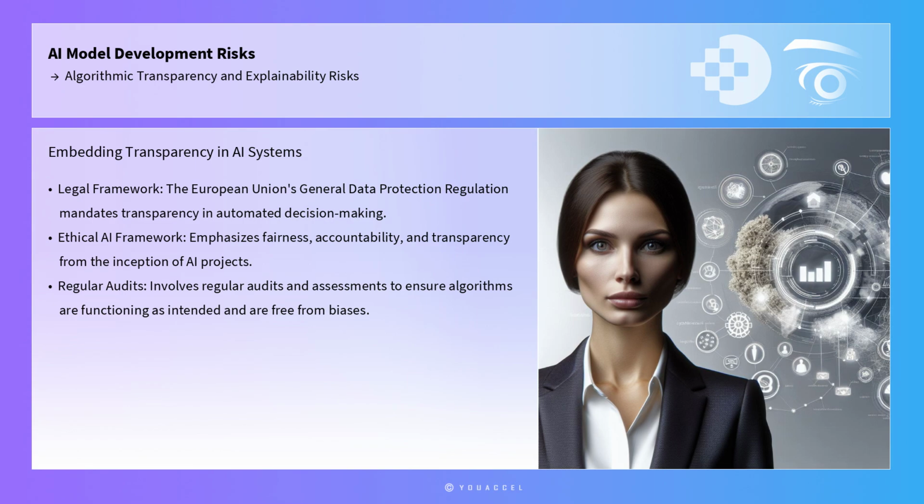Another crucial strategy involves the use of frameworks that embed transparency and explainability into the lifecycle of AI systems. The European Union's General Data Protection Regulation provides a legal framework that mandates transparency in automated decision-making. Compliance with such regulations not only mitigates legal risks but also promotes trust among users. Organizations can adopt the Ethical AI Framework, which emphasizes fairness, accountability, and transparency from the inception of AI projects. This involves regular audits and assessments to ensure algorithms are functioning as intended and are free from biases.